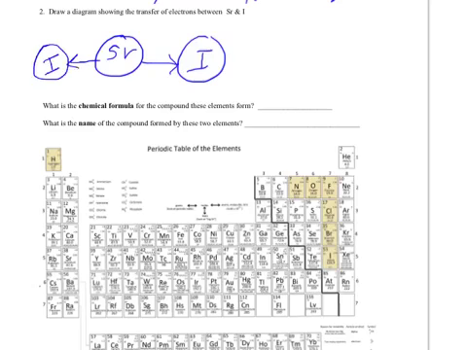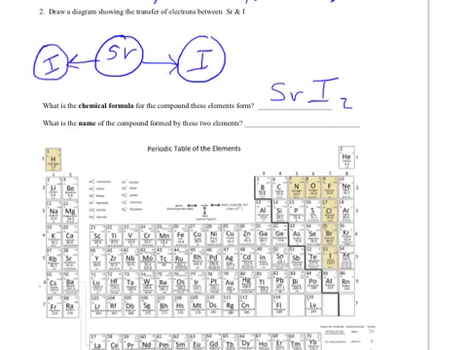And therefore what we find is the chemical formula. Remember, put the metal first, boys first, so I'm going to say the chemical formula is going to be Sr, and how many of them do I have? Well, I have 1 of them, so I just leave it alone. And then I'm going to put iodine second, and since I have 2 of them, I'm going to put a subscript of 2. That's the chemical formula.